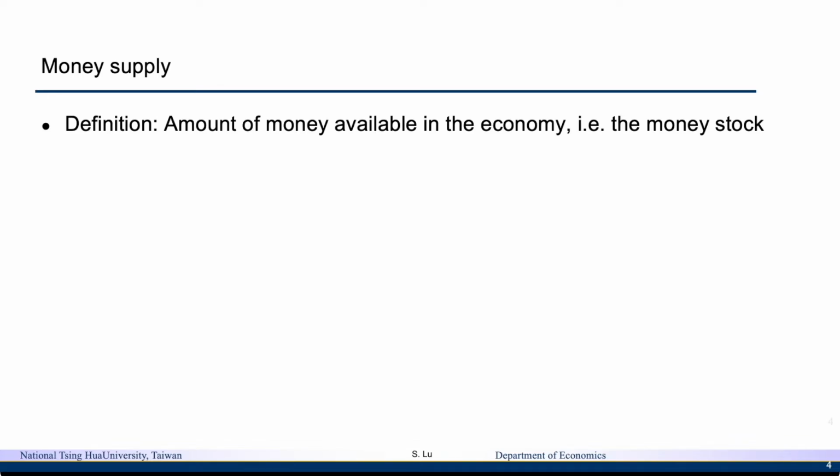Now we want to move on to talk about a topic about money supply. So to begin with, we want to define what is money supply. We said that money supply is the amount of money available in the economy, which is the money stock.